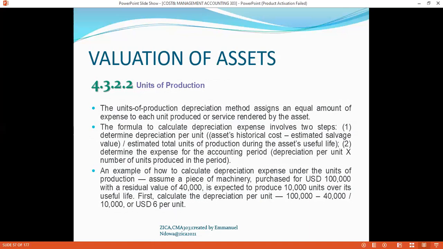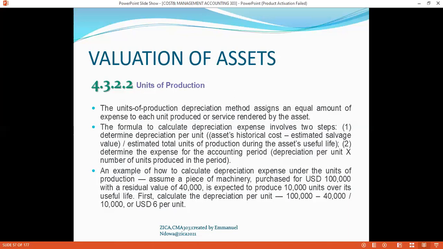Assume a piece of machinery purchased for 100,000 US with salvage value of 40,000 is expected to produce 10,000 units over its useful life. The first stage is to calculate the depreciation per unit, which is 100,000 minus 40,000 divided by 10,000.